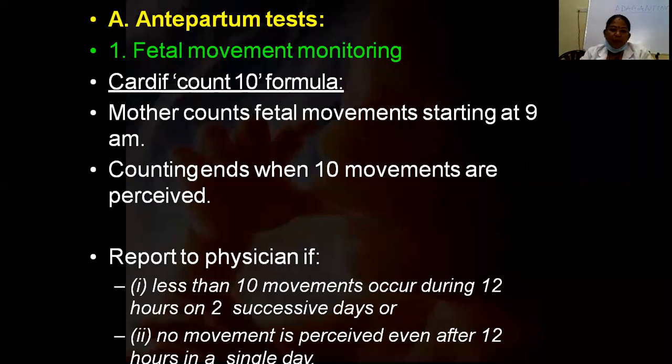When she is perceiving the fetal movements, she has to report to the physician if there are fewer. We will tell the lady to start from 9 a.m. and count for at least 12 hours, or she should count every 1 hour after each meal, so that there is no hypoglycemia also. So at least in 12 hours she should have 10 movements. Now they are saying 10 movements in 10 hours, or 3 movements in 1 hour, and multiply it by 4.